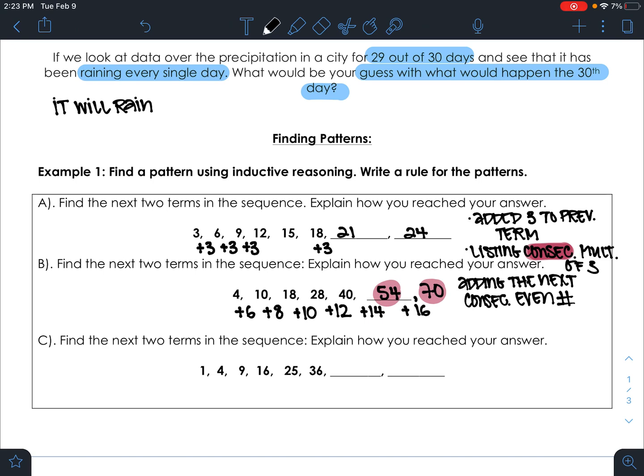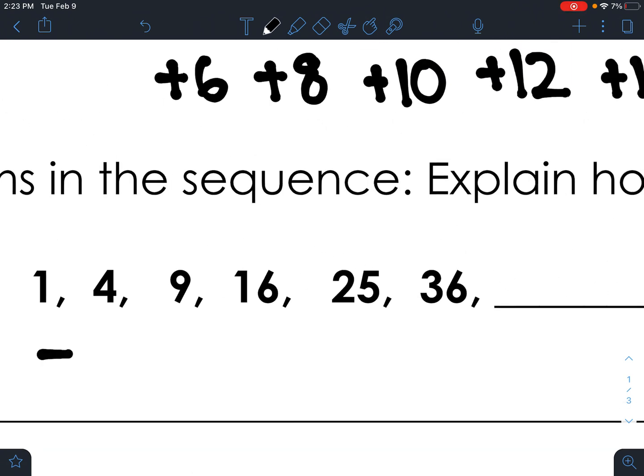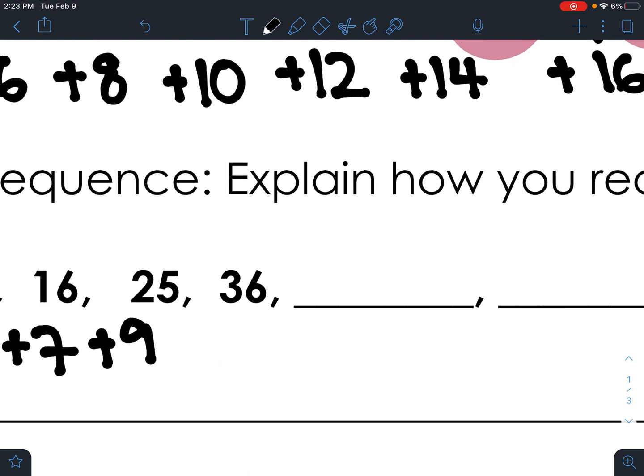So if you want to pause me here and try C on your own, you can. There's actually 2 ways to do this. So go ahead and pause, try this one on your own. Try to list those next 2 numbers in the set, and then explain how you got your answer. Okay, so what you probably did was similar to what we did before, where I would notice that I'd have to add 3, I would add 5, I would add 7, I would add 9, and so on and so forth. So my next 2 terms should be 49 and 64.